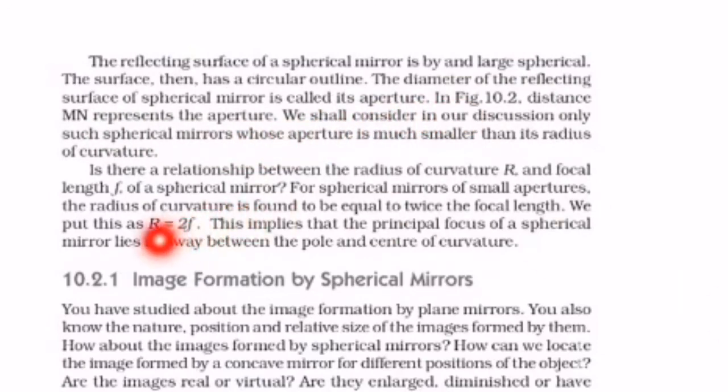Underline that. Next is radius of curvature is equal to twice the focal length. Underline that also. Learn till this. Image formation by spherical mirrors we will see in the next video.